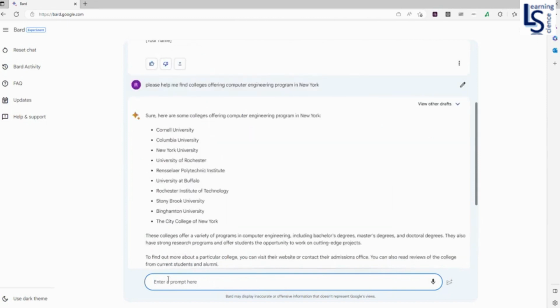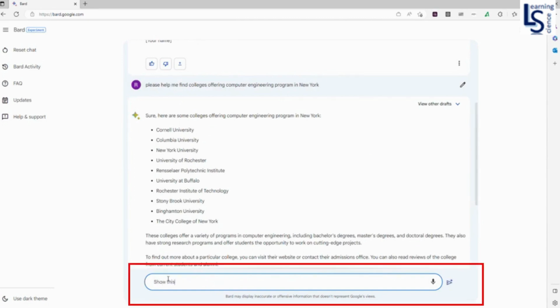Now let me ask, show this option as a table.